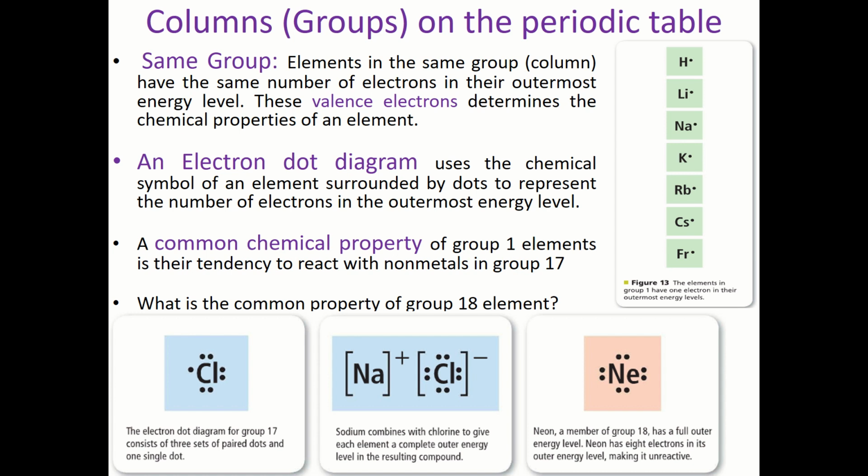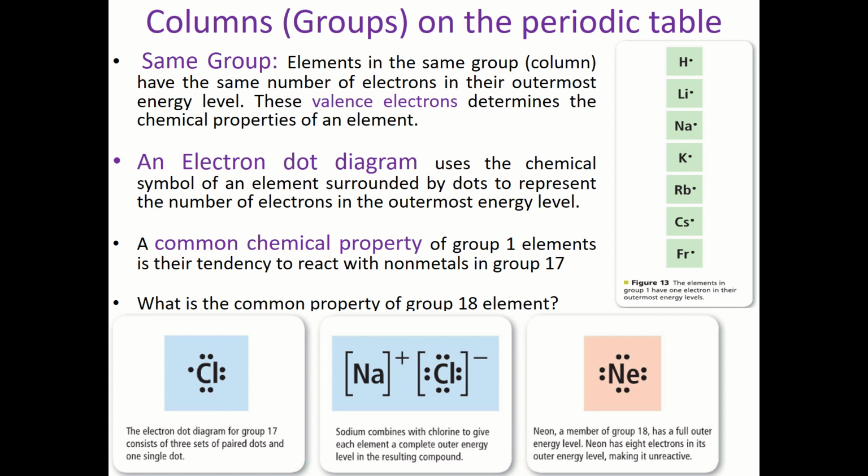Maybe you talk the same way. Maybe you eat the same way. Maybe you believe the same way, and so on, right? So you share certain properties together. Okay, so those elements should also share certain properties together. So this is the first thing.